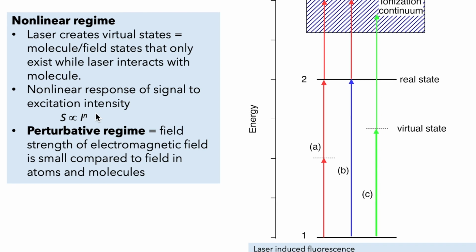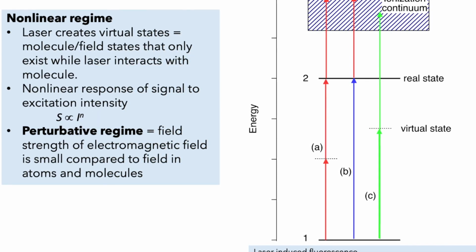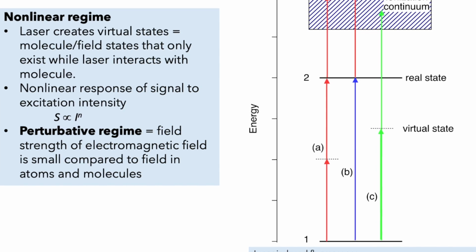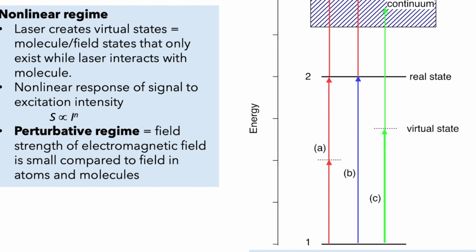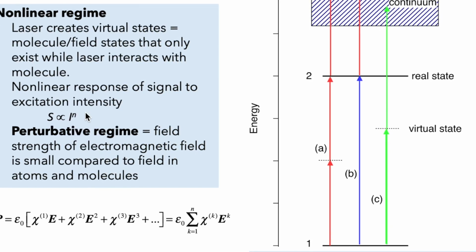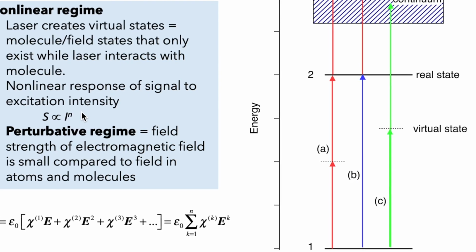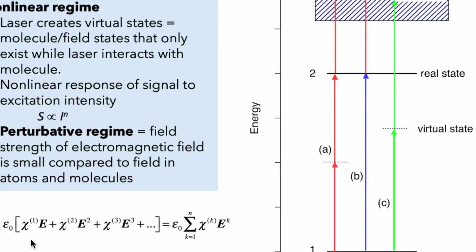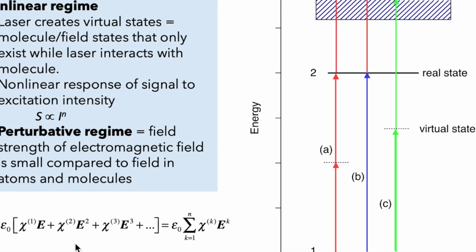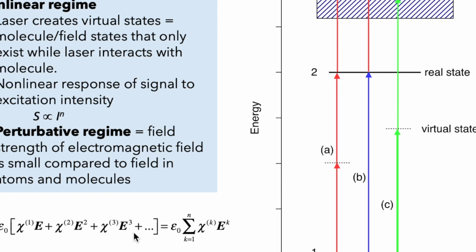This is also known as the perturbative regime, right? The field strength of the electromagnetic field, the laser field, is still small compared to the field in the atoms and molecules, and so we can use perturbation theory to describe what's going on. For instance, we can think of the polarization that's imprinted upon our atomic or molecular system and expand that in terms of the nonlinear susceptibility with increasingly high order terms in the electric field strength.